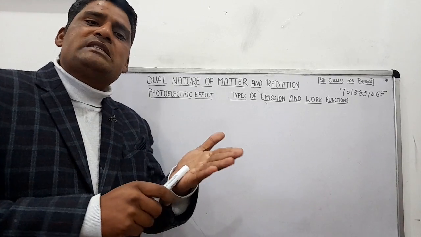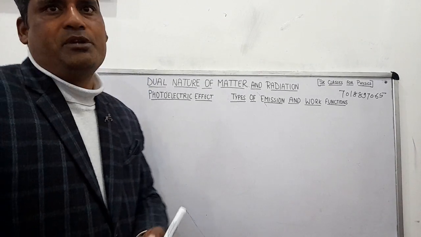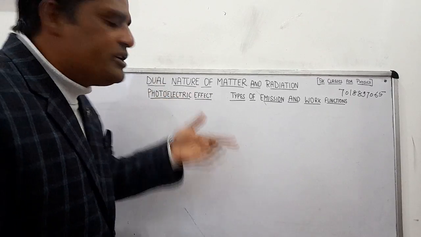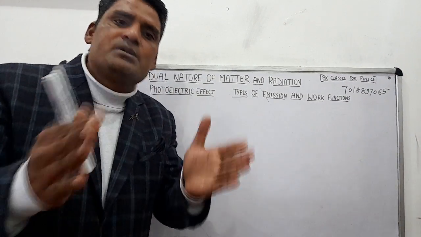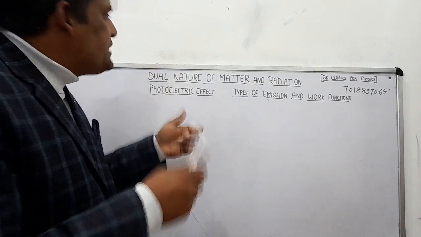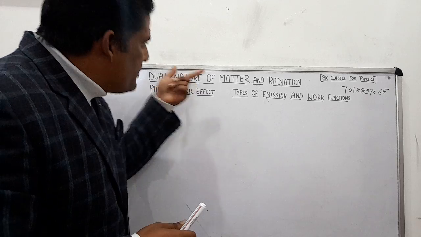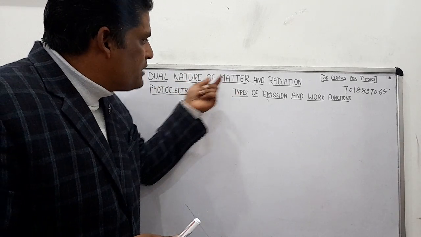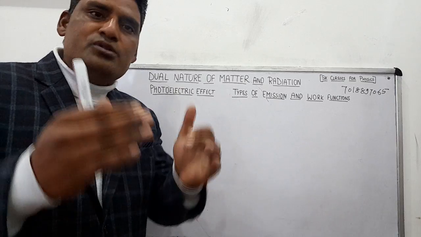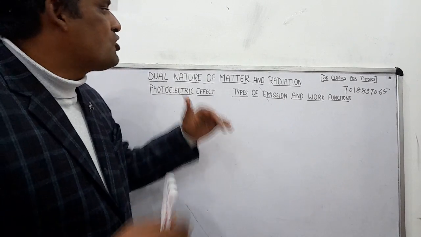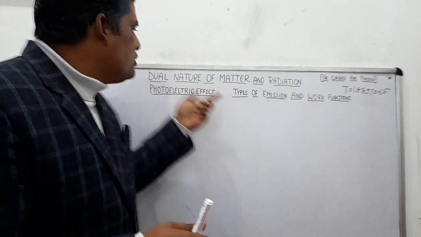Few phenomena will be explained by particle nature and few phenomena will be explained by wave nature. Ultimately, as nature loves symmetry, there is a he and she in nature. Nature loves symmetry. Then if light has wave nature, matter has too, so there is a wave that is associated with the matter. The electron is associated with a wave, and that wave is called matter wave. So ultimately now we have the solution. Light has dual nature.